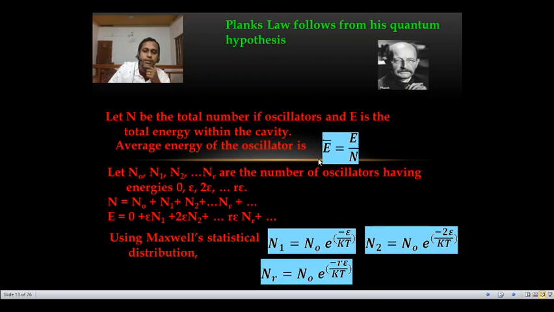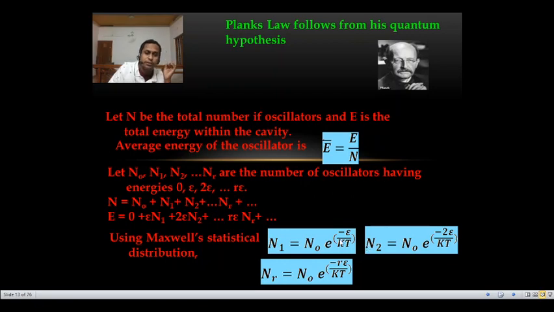So the average energy is equal to capital E by N. Total number of oscillators, we can say N0 plus N1 plus N2 plus etc. up to Nr. Then total energy is equal to 0 plus epsilon N1 plus 2 epsilon N2 plus etc. up to r epsilon Nr plus etc. Okay. Now, using Maxwell's statistical distribution, I think it is clear how it came.